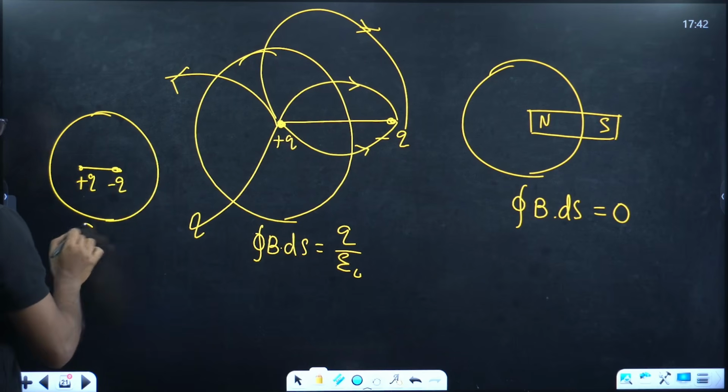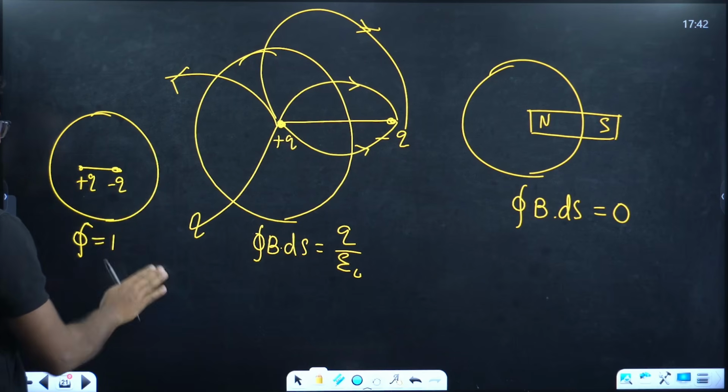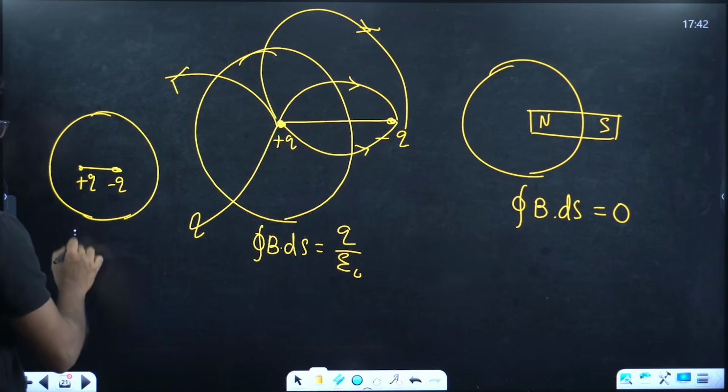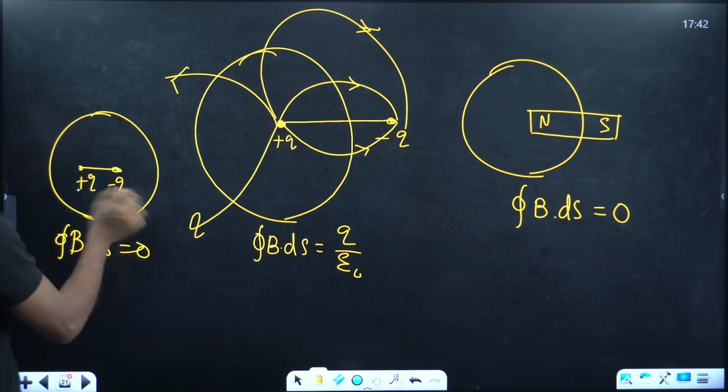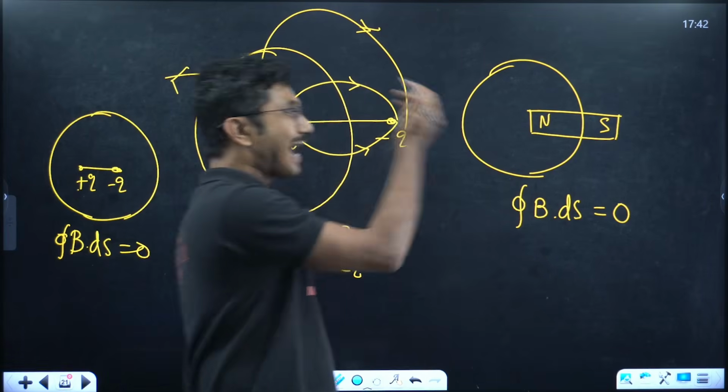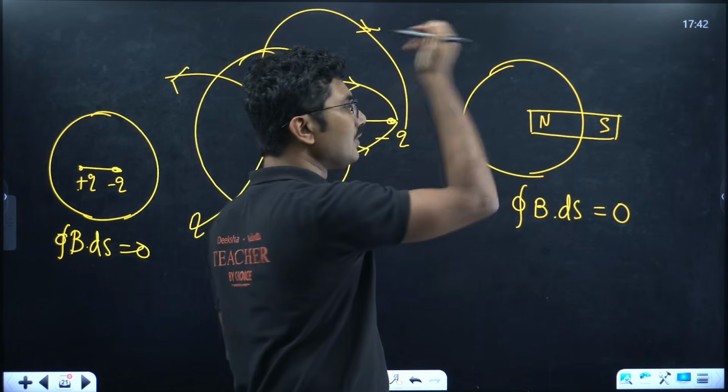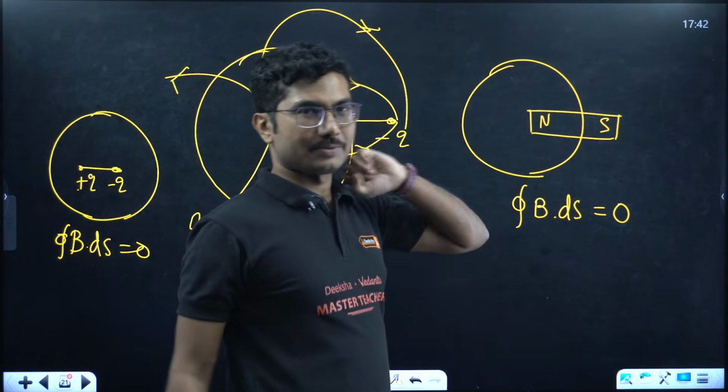In this case, B dot ds equals 0, because the total charge enclosed was 0. Now what about magnets? Why are we not using a magnetic monopole even in this case?